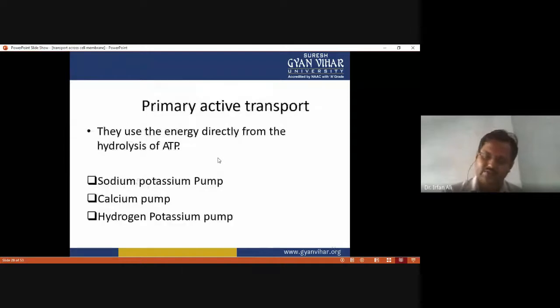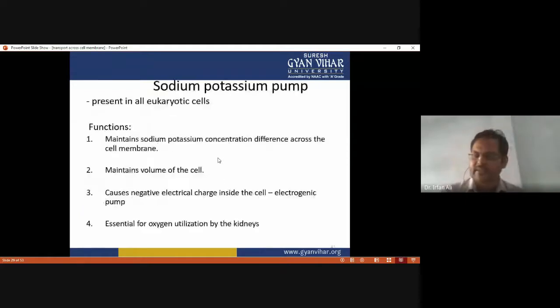So primary active transport uses the energy directly from the hydrolysis of ATP. The sodium potassium pump, calcium pump and hydrogen potassium pump are examples of primary active transport. The sodium potassium pump is present in all eukaryotic cells, and its function is to maintain the sodium potassium concentration difference across the cell membrane, maintain the volume of the cell, and cause a negative electrical charge inside the cell. That is an electrogenic pump, and it is essential for oxygen utilization by the kidney.